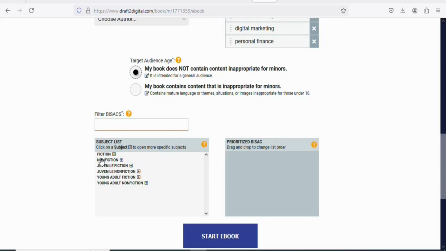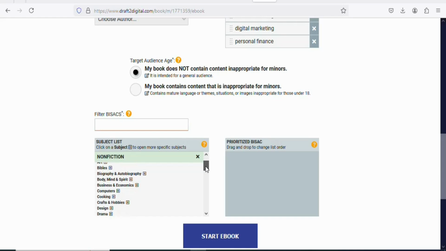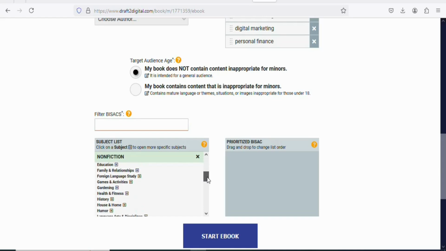You can see they have fiction, non-fiction, juvenile fiction, juvenile non-fiction, young adult fiction, young adult non-fiction. Select the appropriate category that you want. In this case, it is a non-fiction, so let's select non-fiction. Once you select it, you can scroll down and then select the appropriate category of your book. You can see a whole lot of them.